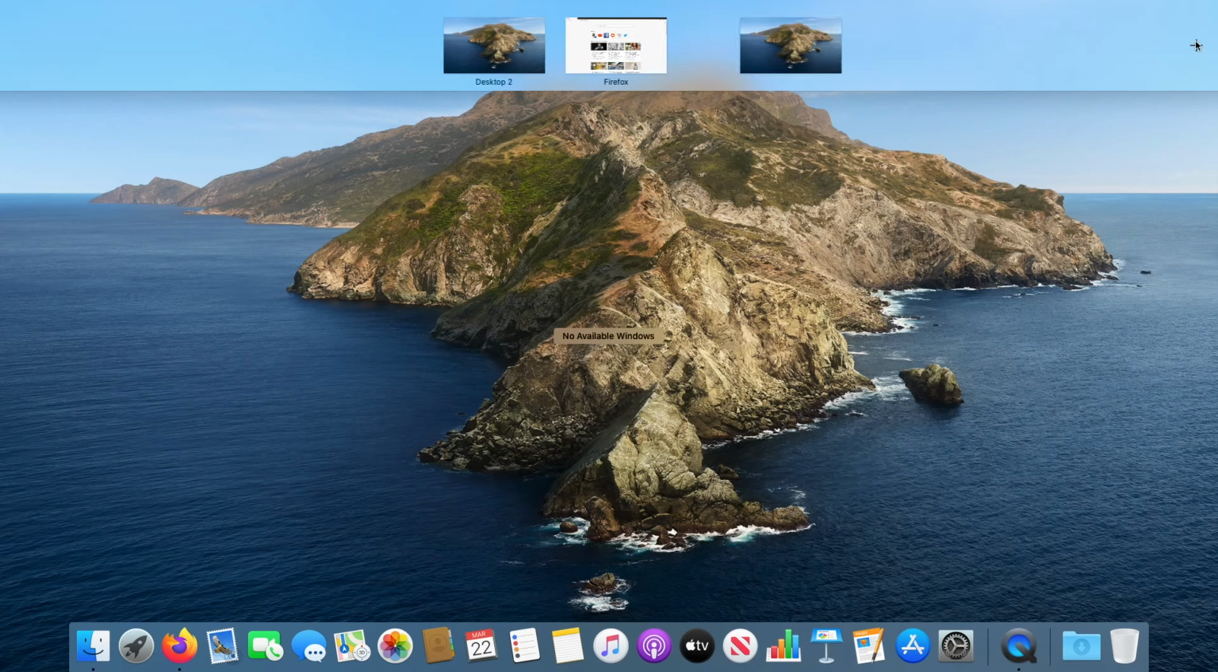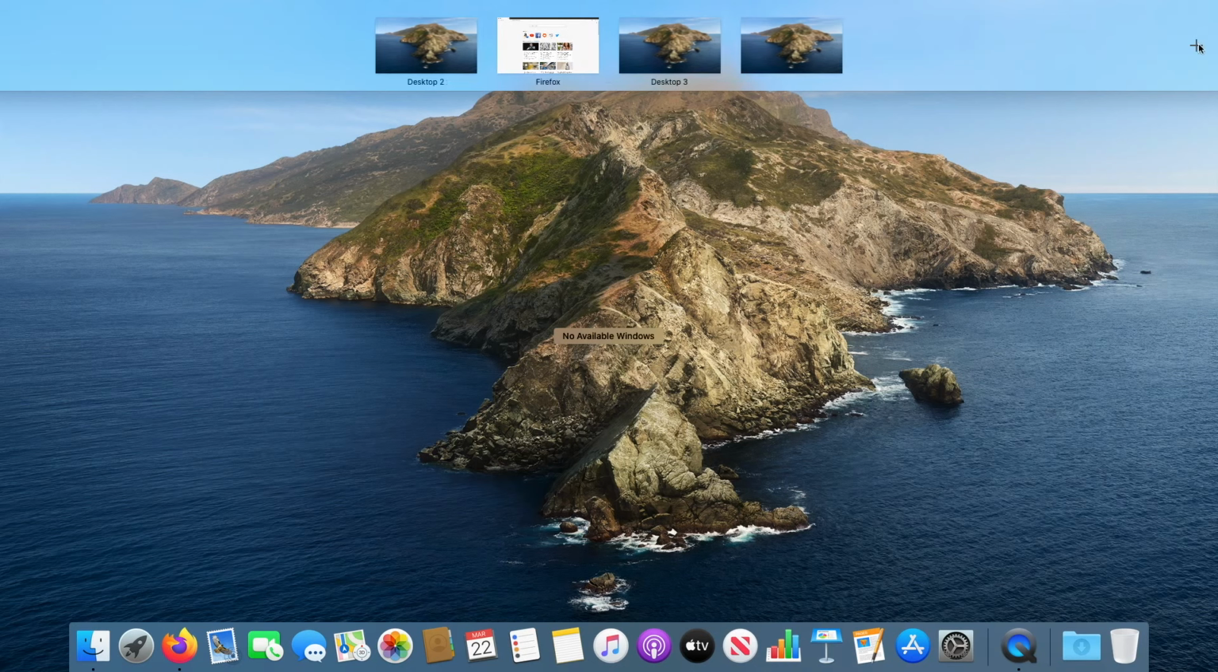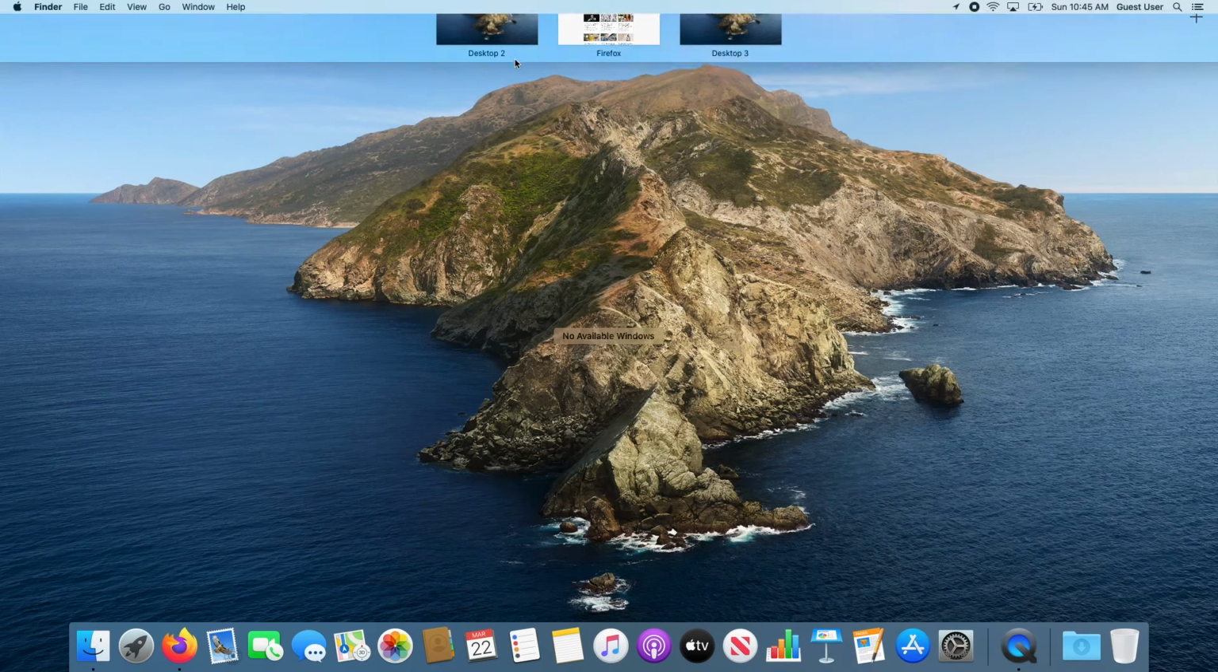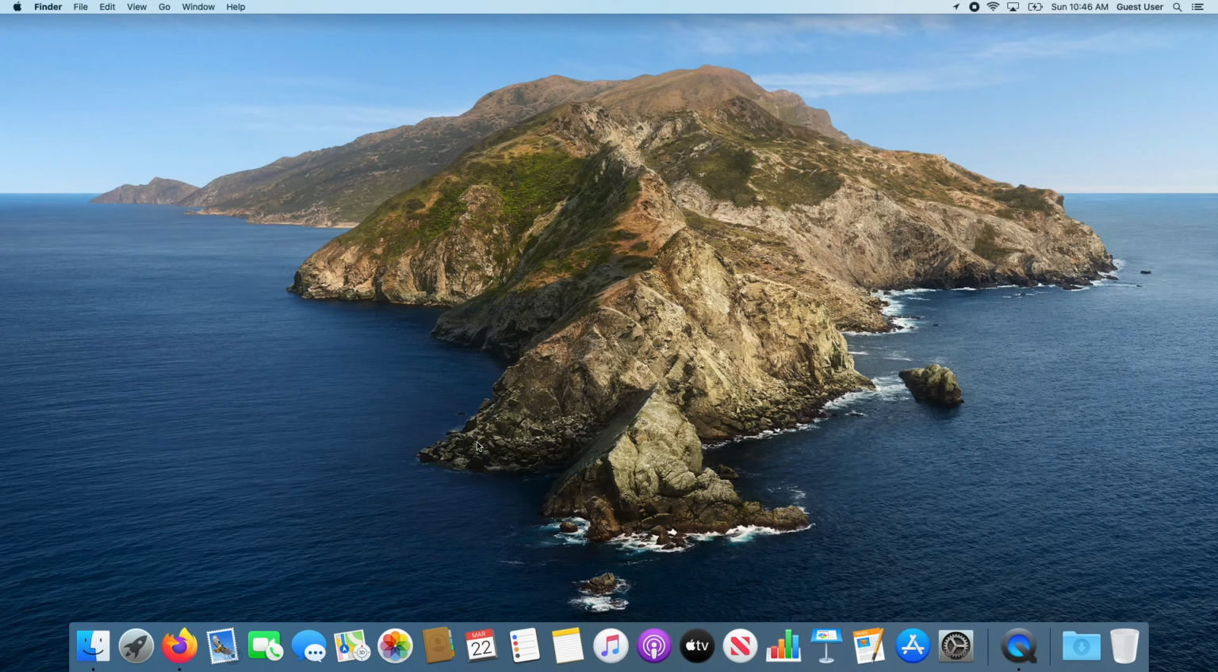Of course I can add additional desktops, as many as I want. Don't know why you'd want a gazillion of them. I guess the beauty of this is I can have desktop, program, desktop. Essentially, this is a common feature for a lot of different operating systems, not just macOS, a lot of Linux.